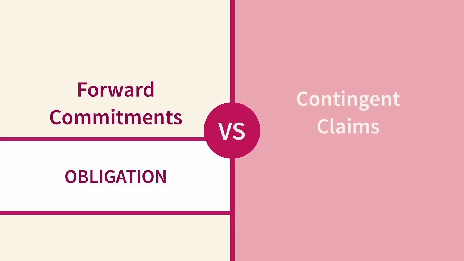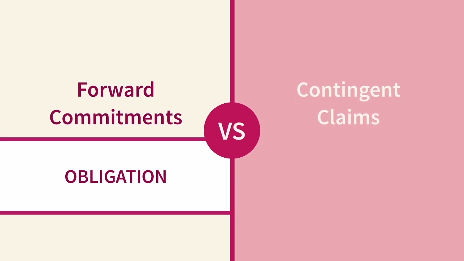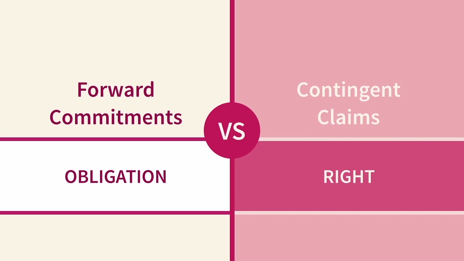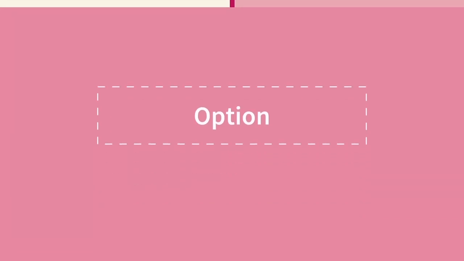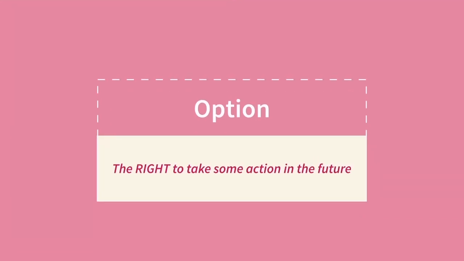With a contingent claim, the writer of the contract is still obligated to fulfill the terms of the contract, but the holder of the contract has the right to do as they please. They may choose to exercise their right or allow the contract to expire. Options contracts give the holder the right to take some kind of action in the future. Here we are looking at options, which give the holder the right to buy or sell an asset in the future at some predetermined price.